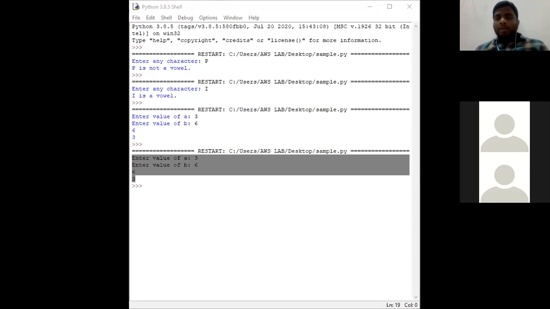Without a third variable, the logic will be: a is equal to a plus b, b is equal to a minus b, and a is equal to a minus b. With a third variable: temp is equal to a, a is equal to b, and b is equal to temp. Simple. Only those 3 lines of the coding are modified. Clear?